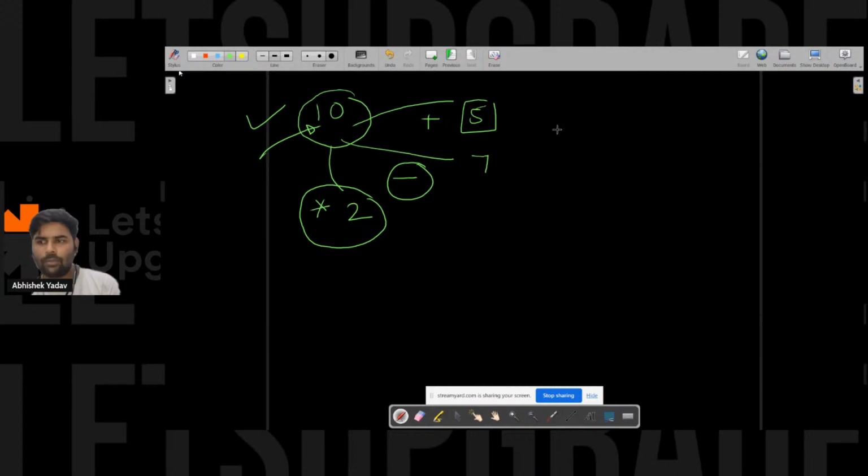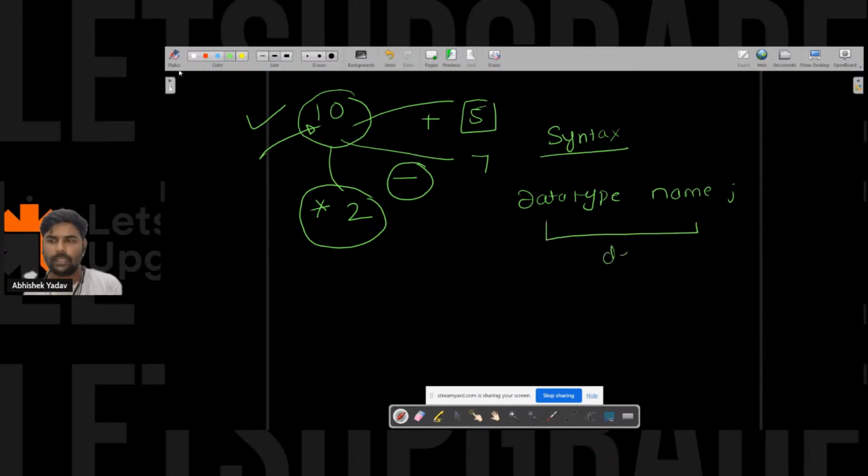So here we have the data type. Okay, we have the data type. After that we have the name of the variable. This is the declaration of a variable here. So if I have to store integer kind of data, I have to write the data type as int here, right? After that the name can be anything.